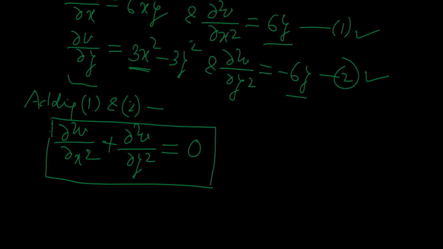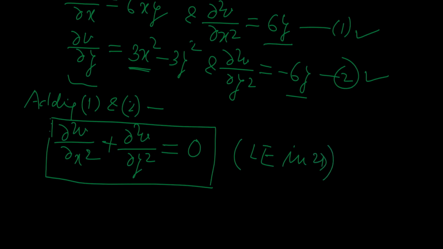What is this? This is in fact Laplace equation in two dimensions in terms of V. It means V satisfies Laplace equation in 2 dimension, and this is Laplace equation in 2D.